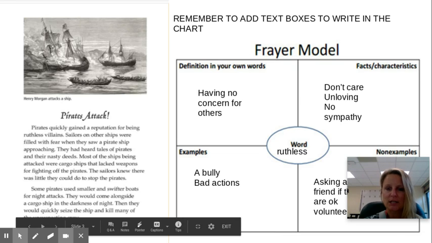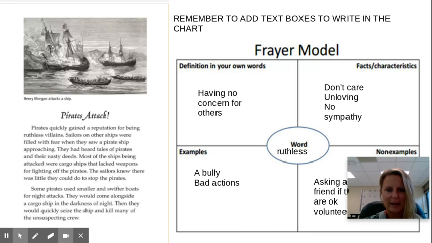So now that I have it done, I go, okay, ruthless. No concern for others. Bad actions, bullies. Okay. Let me read that sentence now. Pirates quickly gained a reputation for being ruthless villains. Now, I know what that means.